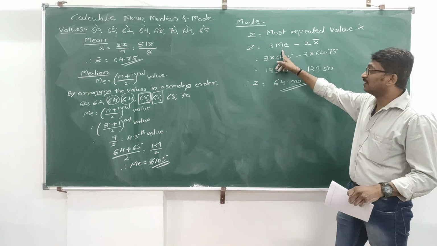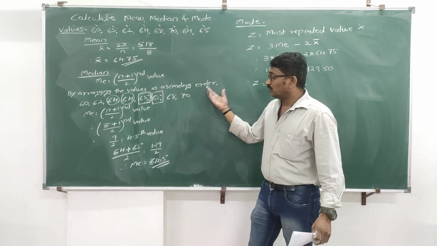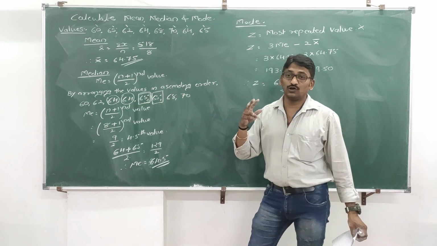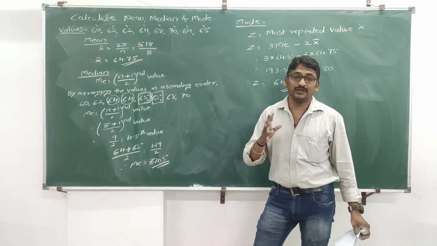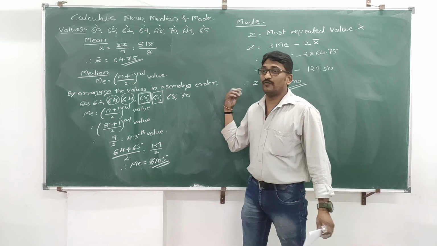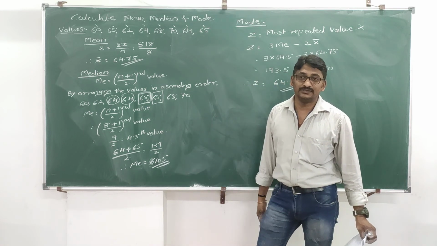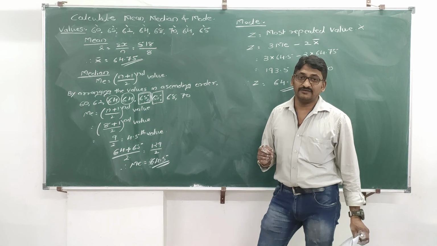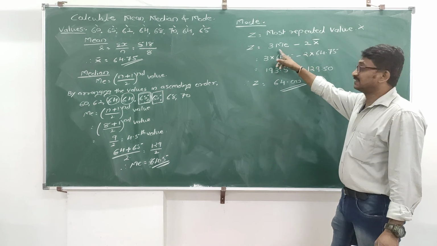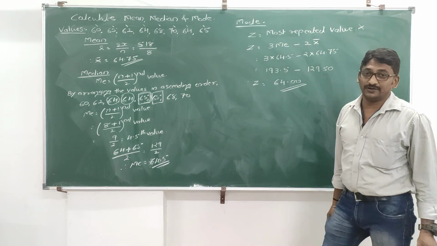When to use this formula? When the mode is ill-defined. In such cases, when to call mode is ill-defined? If 2 or more than 2 numbers are repeated same number of times, this is called as mode is ill-defined. Suppose no value is repeated, double 2 times or 3 times, that is also called as mode is ill-defined. Clear? At that time only go for this method, that is 3 median minus 2 mean. Otherwise you have to use this most repeated value statement.